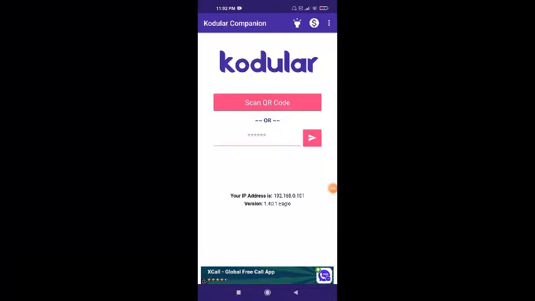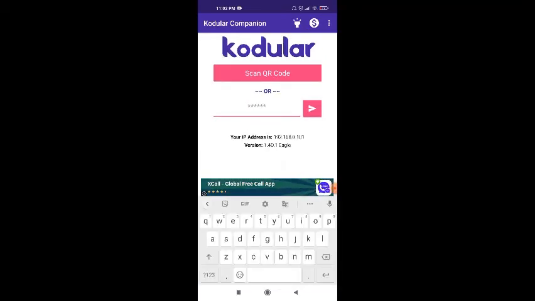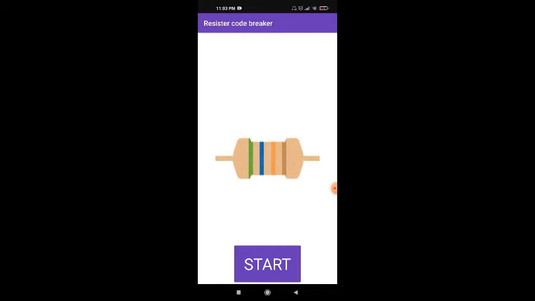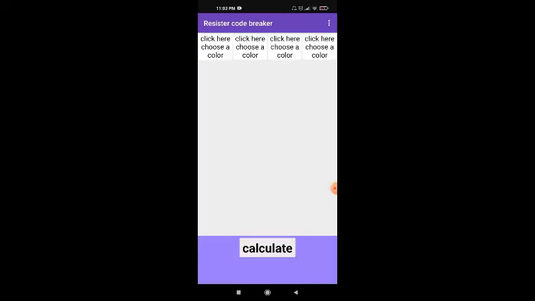So here I am on my mobile screen. Let me write down the code as FZJ and WCX and enter it, and it should be visible. It will not work in Google Chrome if you try it from there. It will only work in Firefox. Yes, Firefox. So let me start it. It will show a little screen over here. So here will be our results. Let me show you.